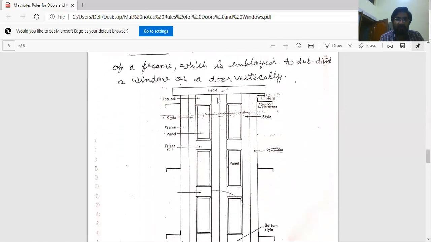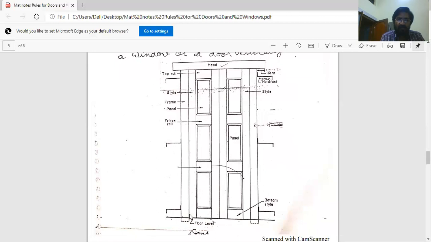This is the sketch of a framed and paneled type of door. This is the uppermost part of the frame. This is the head and the projected part on walls. This is the horn, 10 to 15 centimeters. This is the top rail. This is the lock rail. This is the bottom rail.